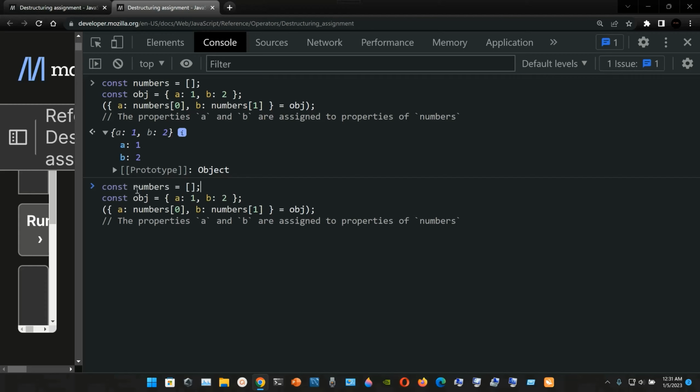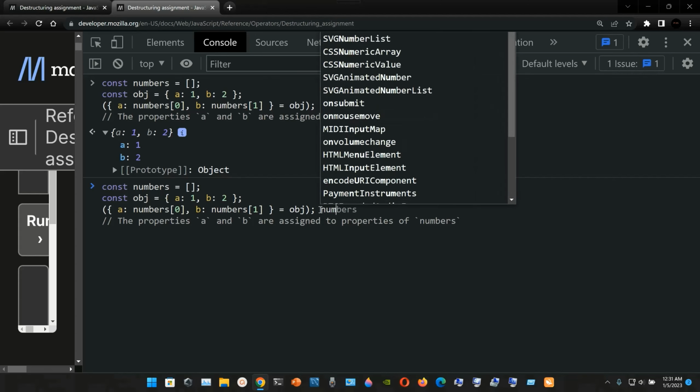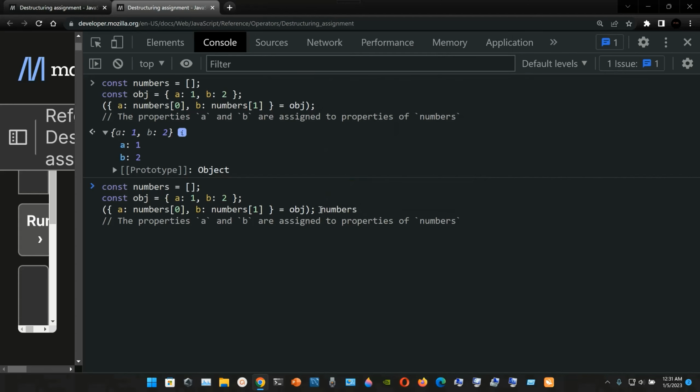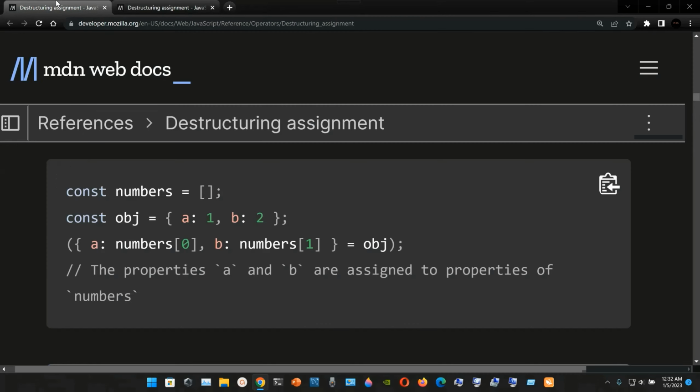So we can call numbers. If I go at the end after the semicolon and type numbers, press enter, and yeah, that is what I'm gonna get: the value 1 and 2. There you have it.